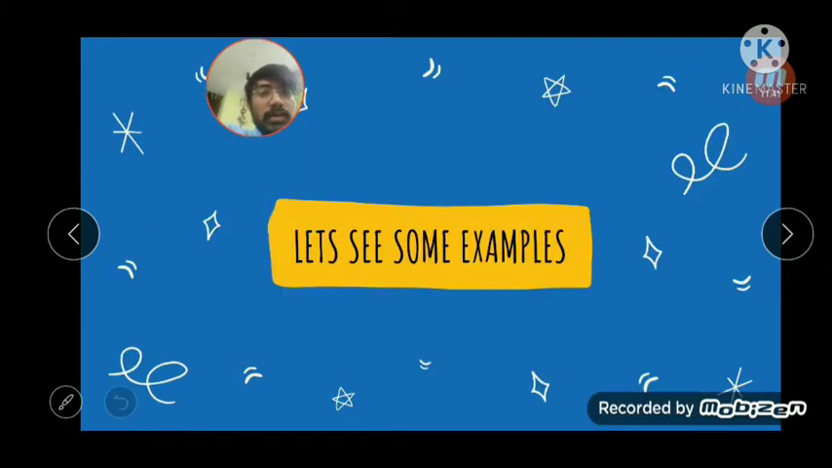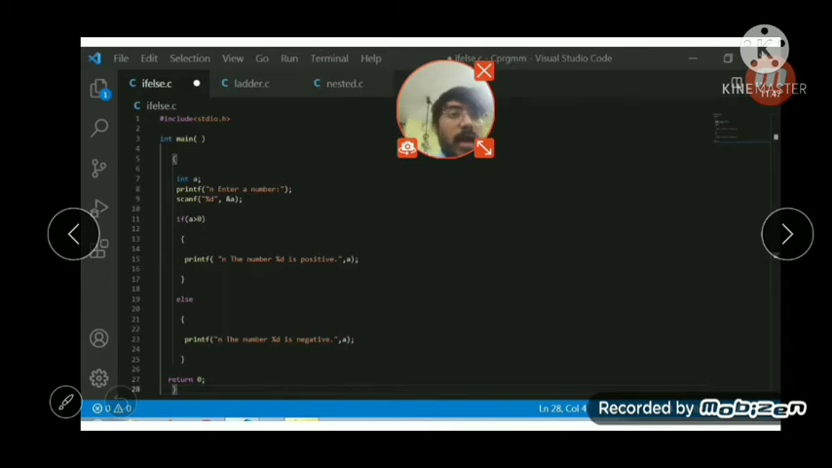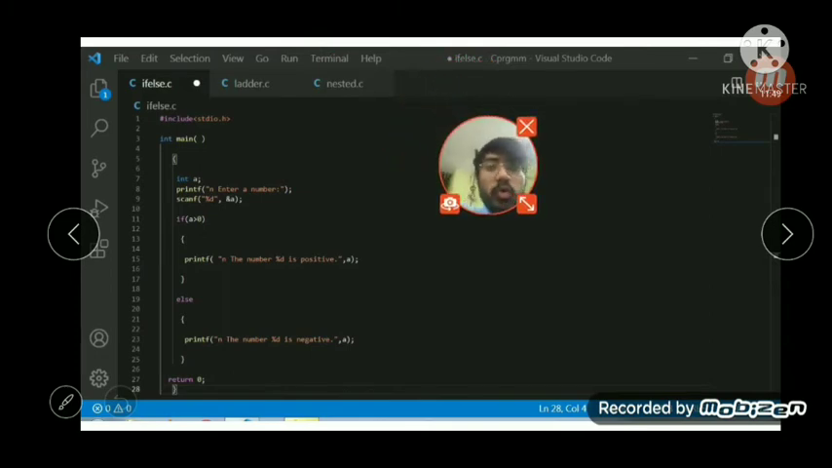So we will see some examples, because examples are really important. I have used an IDE called Visual Studio Code, and I have made a program which will tell me whether the input is a positive integer or a negative integer. So it's just a decision whether it's positive or negative. That is the main focus of else and if else.